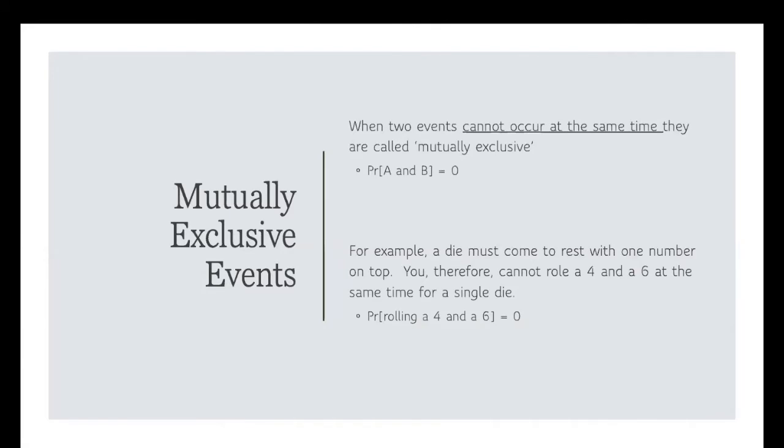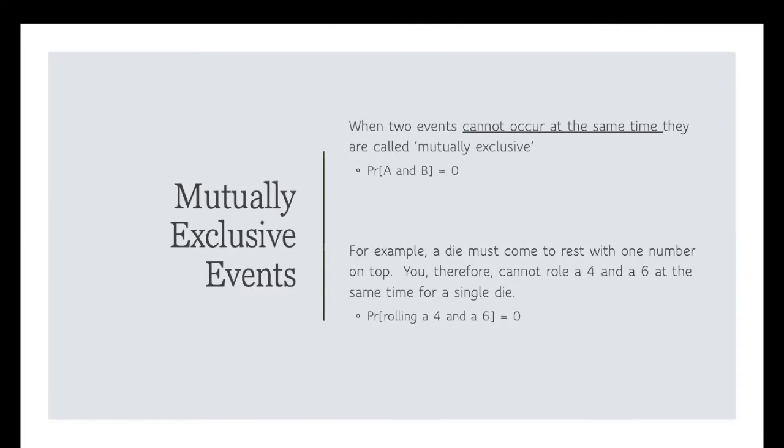In order to talk about other properties of probabilities, we need to define what are called mutually exclusive events. Two events are defined to be mutually exclusive when they cannot occur at the same time. This is what we mean by mutually exclusive. So then the probability of having A and B happen is equal to 0. So when the probability of A and B happening is 0, we define those two events, the event of A occurring and B occurring, as being mutually exclusive. So for example, when we roll a die, it must come to rest with one number showing on the top.